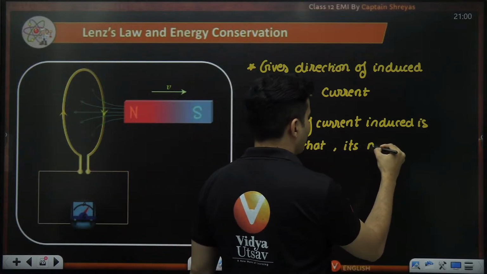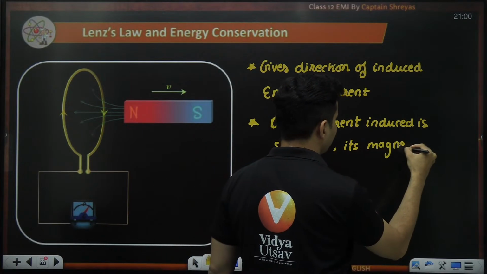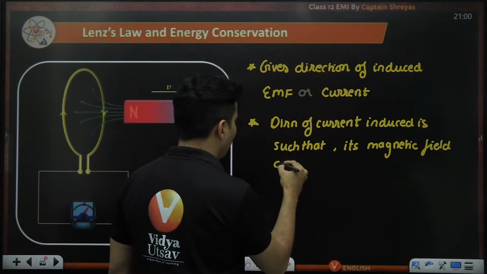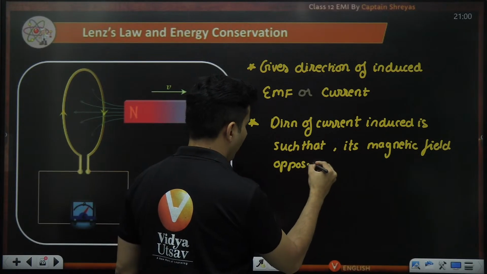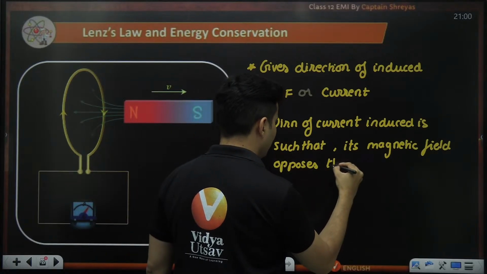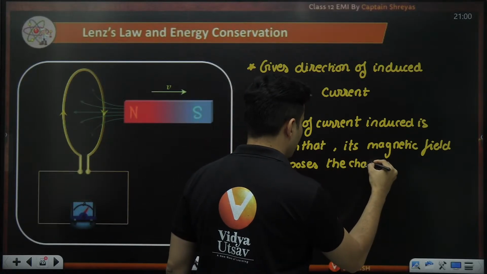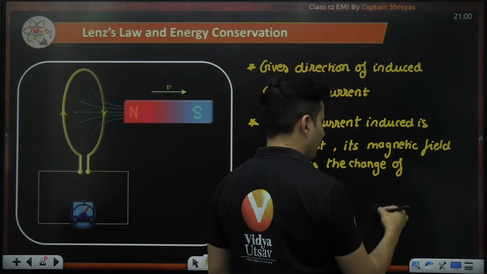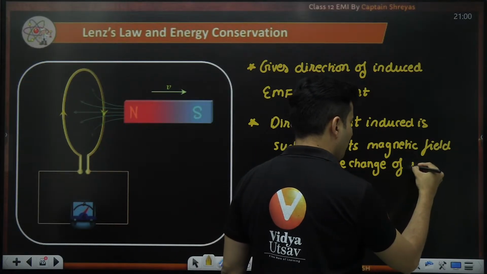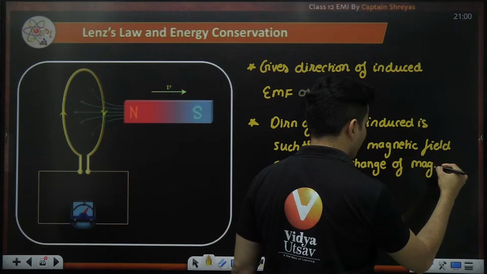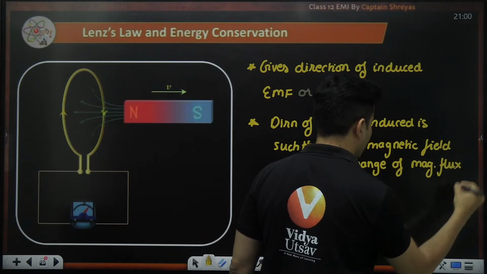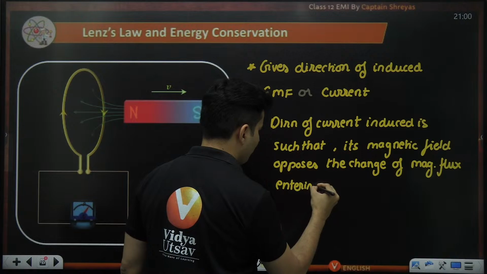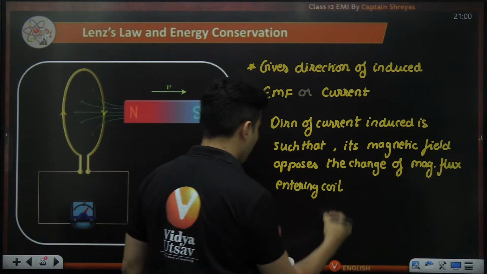its magnetic field opposes the change of the magnetic flux entering the coil.